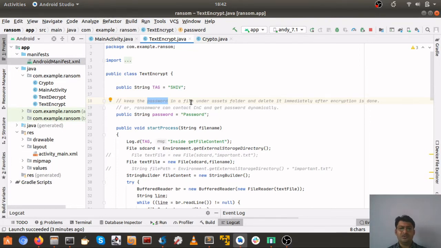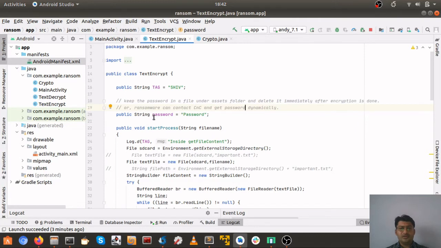Or secondly, what ransomware can do is contact the CNC, the command and control center, and get the password dynamically. Say the server will respond with a password, and that password can be used over here. But again, if a victim or a researcher is trying to proxy the request, then he or she can know what password was sent from the command and control center.